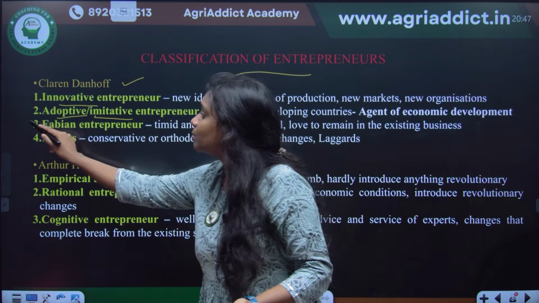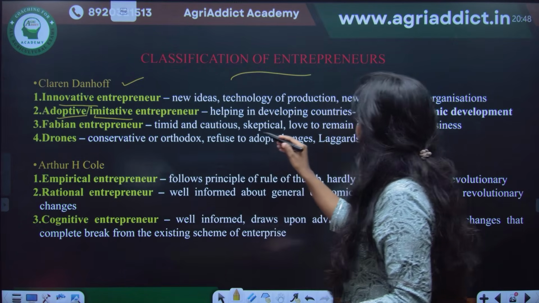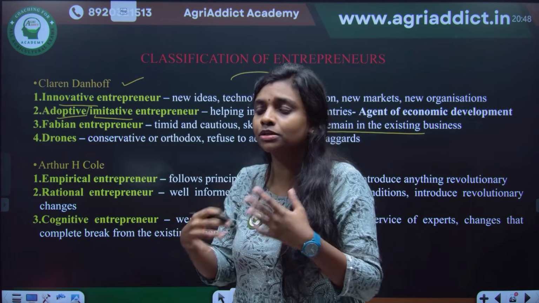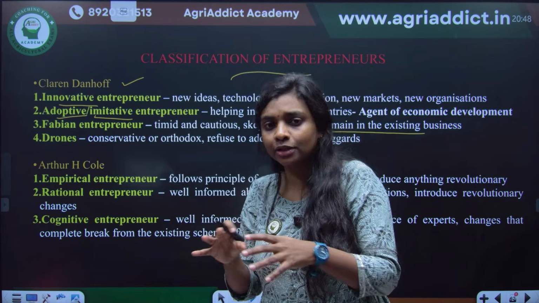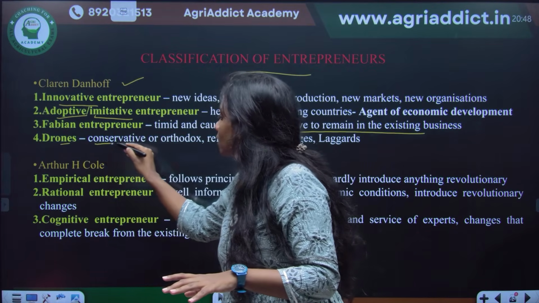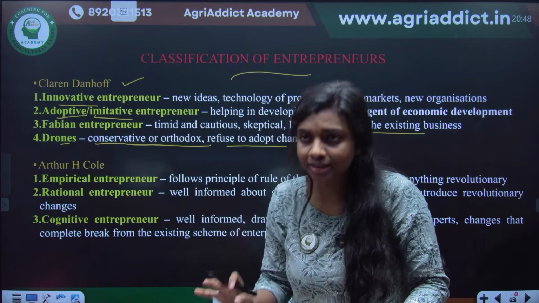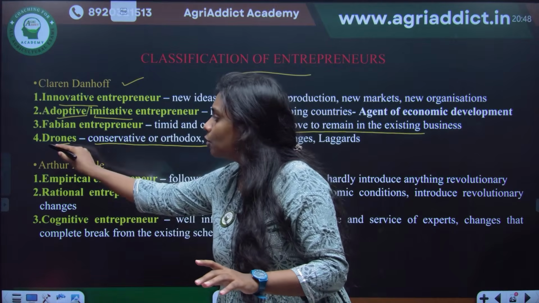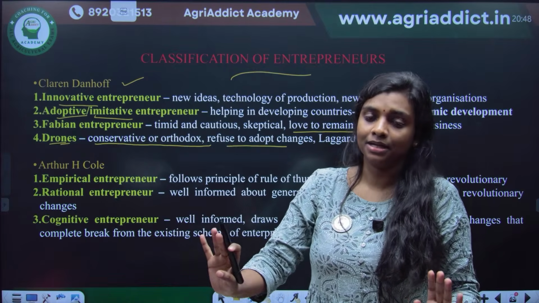That is the adoptive entrepreneur. And then there is the Fabian entrepreneur. They love to remain in the existing business. They don't invent, innovate or change the enterprise. Whatever they used to do, they want to do the same thing. Drones are the ones who are completely conservative or orthodox. They refuse to change anything. It's like the adopter category you are studying. Drones completely avoid any changes in their business. They just continue as they are.